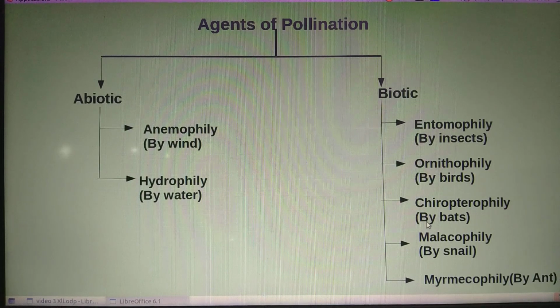If it occurs by bats, it is called chiropterophily. In some cases pollination is achieved with the help of snails; we call it malacophily. And if pollination occurs by ants, we call it myrmecophily. Is it clear? These are the different agents of pollination.